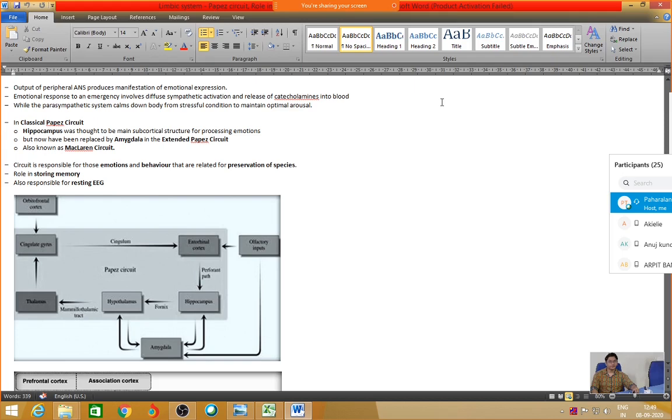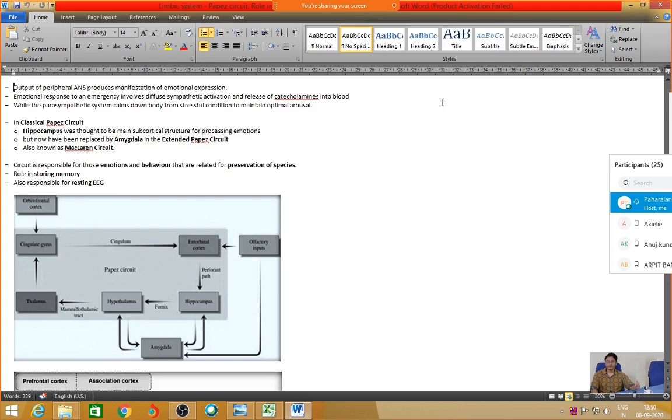Once this circuit was discovered, then the people found out that there is another part of the limbic system, which is very much integrally involved in the circuit, that was the amygdala. So they have added one addition in this classical circuit, that is the amygdala. So in the extended circuit or the revised circuit, they include the amygdala. Amygdala forms a connection between the hippocampus and the hypothalamus. So this is where the amygdala is easily inserted into the circuit. The primary circuit will always run from the hippocampus to hypothalamus to the thalamus to the cingulate gyrus. Okay, this is the primary circuit.